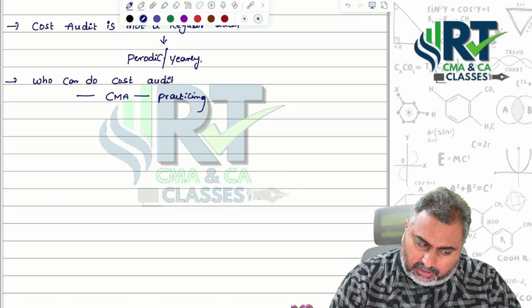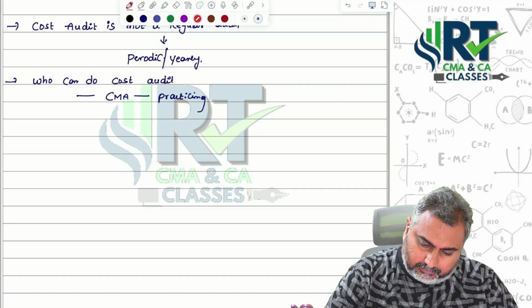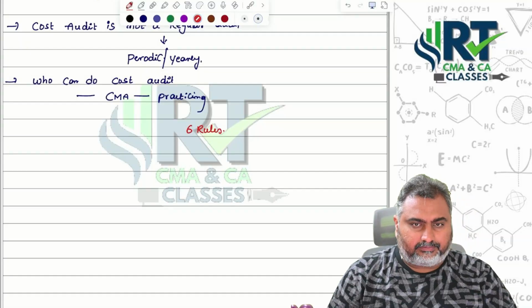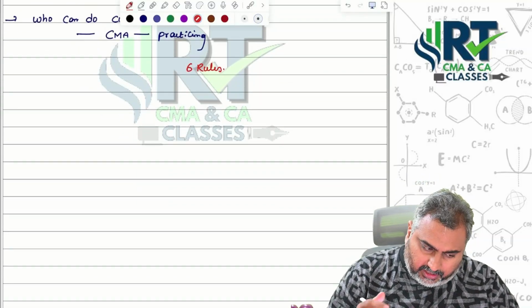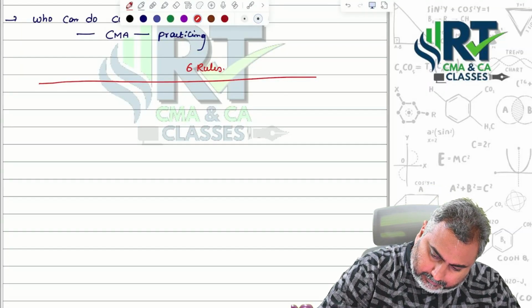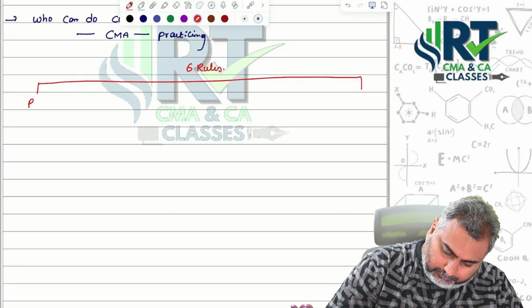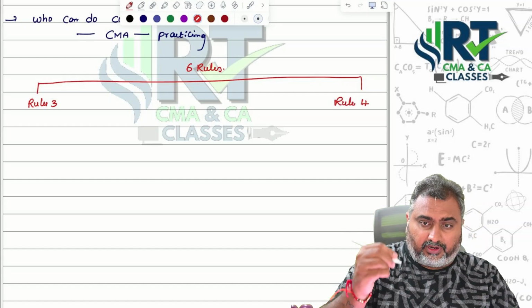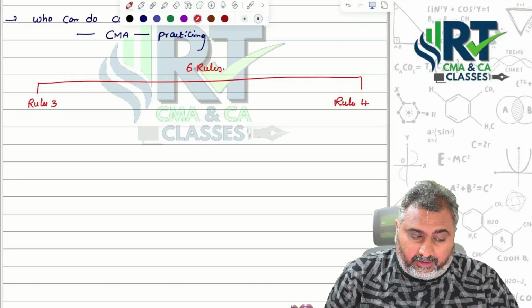There are 6 rules in total, but now we are talking about only a few of them: rule 3, rule 4, and if you remember my session, rule 5 also.